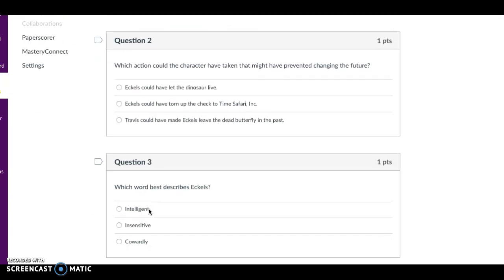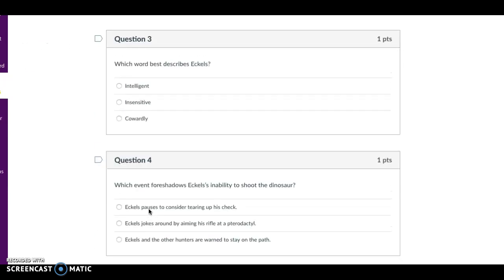Question 2. Which action could the character have taken that might have prevented changing the future? Eccles could have let the dinosaur live, Eccles could have torn up the check to Time Safari, or Travis could have made Eccles leave the dead butterfly in the past.